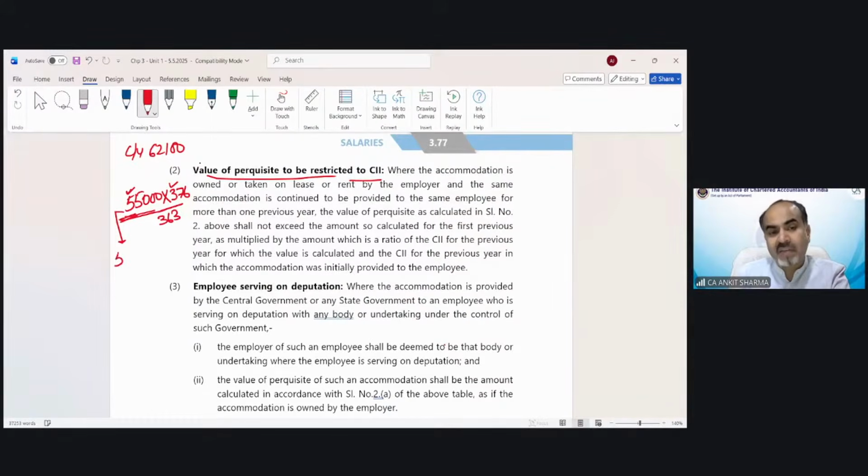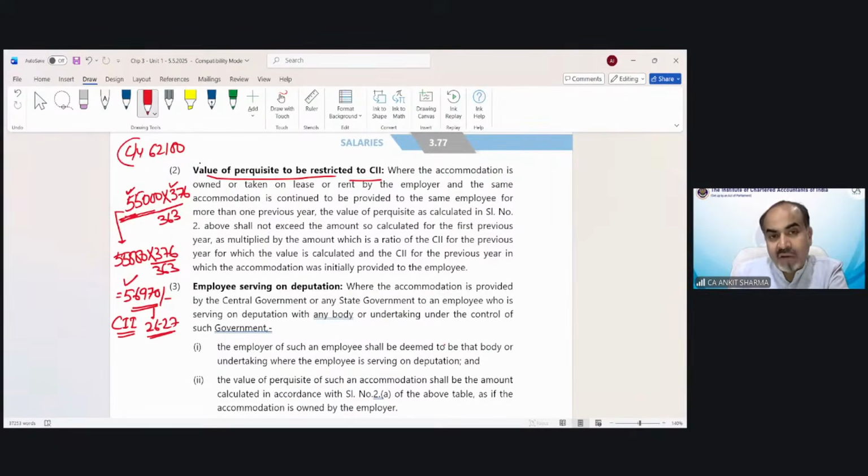So if 55,000 was the last year perquisite value, then after applying the cost inflation index, it could be maximum 56970. So if the last year taxable perquisite value was 55,000, after applying the cost inflation index, the value for the next assessment year should not exceed 56970.